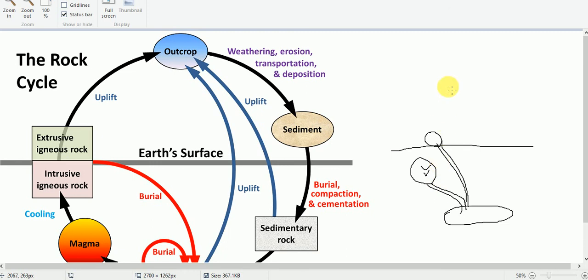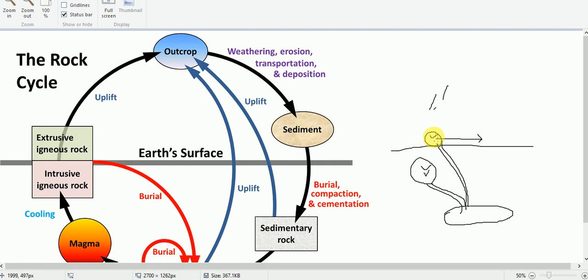Then because of the exogenic forces, that is the sunlight, wind, and other atmospheric forces, there will be a weathering process. This rock will be weathered, broken into smaller pieces, then transported.